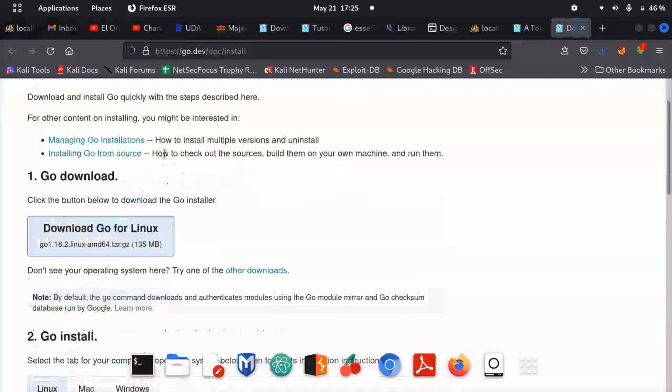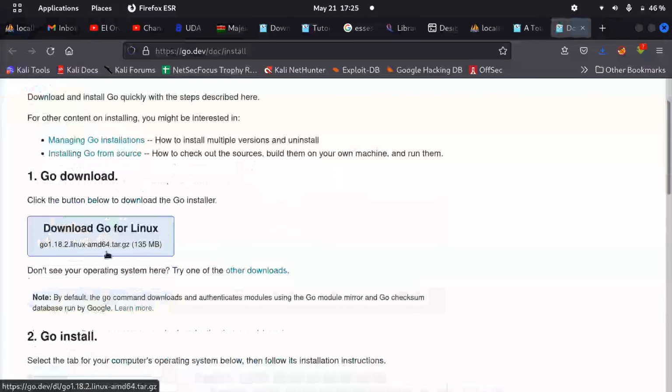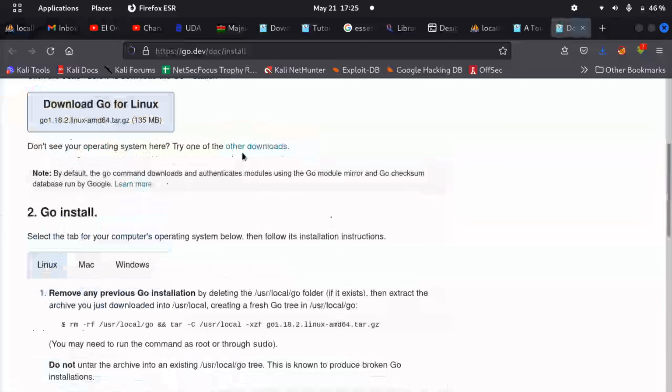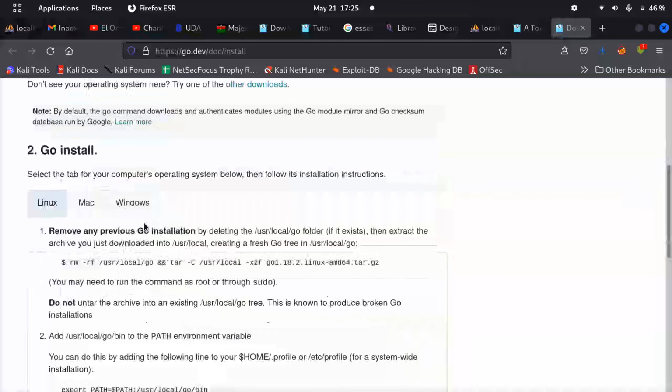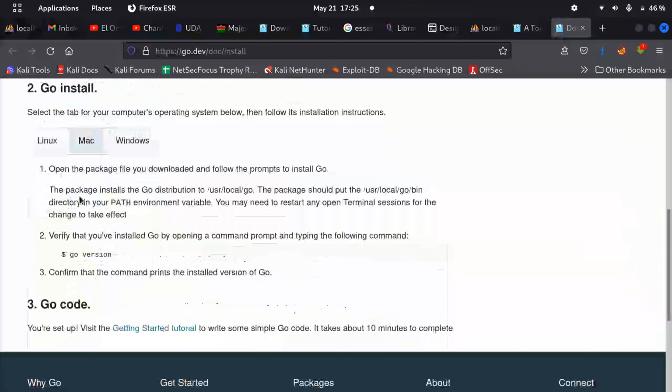Yeah, you can download and install Go for Linux. There's the tar file. If you're using Linux, I'm pretty sure you can find your way, or other download forms. If you are using RPM, or what are those guys called? Mac guys. Yeah. Then there's Mac. Actually, there's a tutorial for Mac.